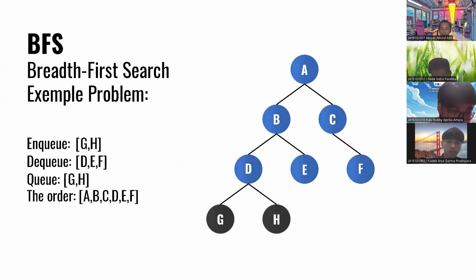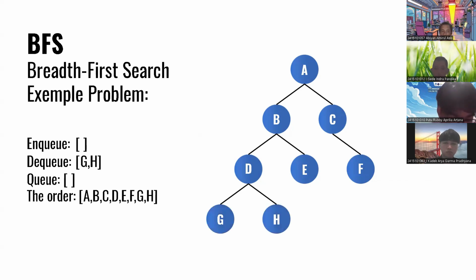And then that's the third layer. And now this is the fourth layer or the last layer. So we have to NQ the G, H, and then we have to DQ the D, E, F. And of course, the Q will be just G, H because we already DQ the D, E, F. So in this case, the order is only A, B, C, D, E, F.